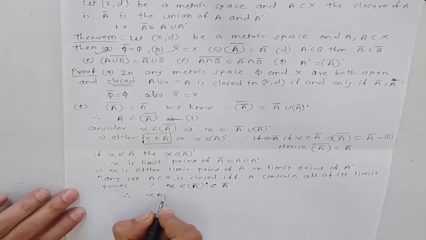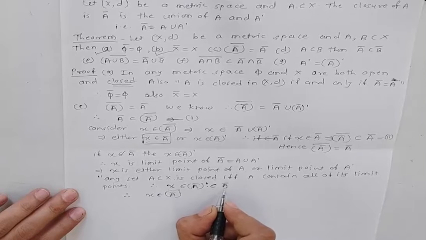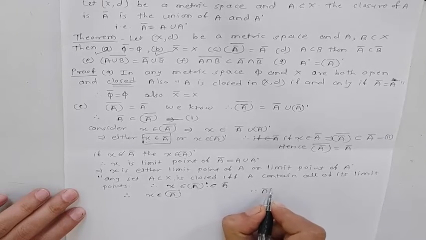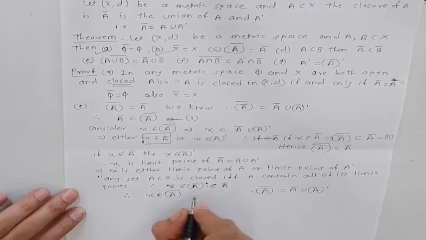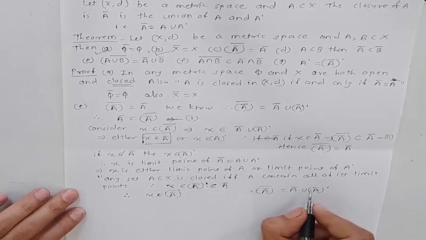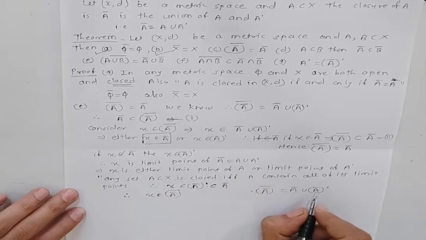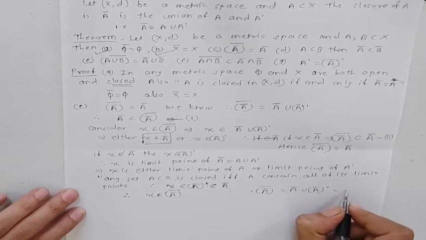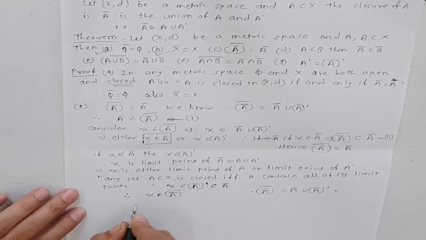X belongs to A bar bar, which is the union of A bar and A bar dash, where A closure is equal to A closure union A closure. In this case, A closure is a closed set because it contains its limit points. As X is an arbitrary point, it contains all the limit points. Hence, this union is the bigger set, which is A bar, equal to A bar. Therefore, X belongs to A bar bar.